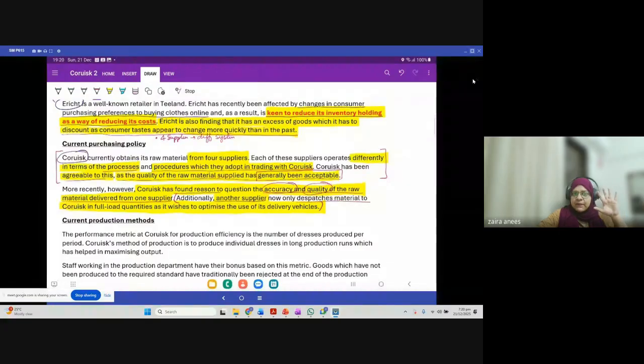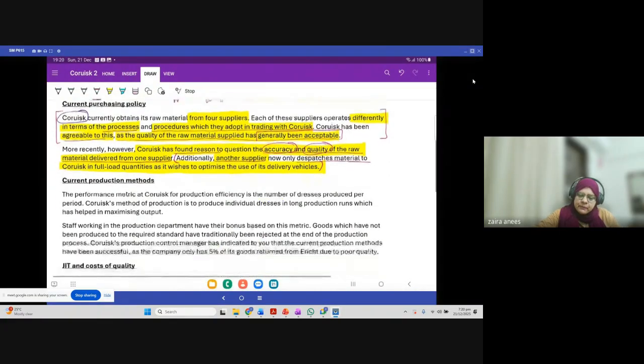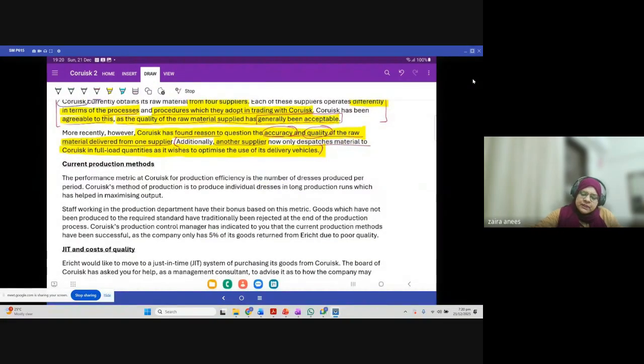That's something related to purchasing policy, right? Now the current production method. Now we are focusing on the production method. The performance metric at Coruisk for production efficiency is the number of dresses produced per period.